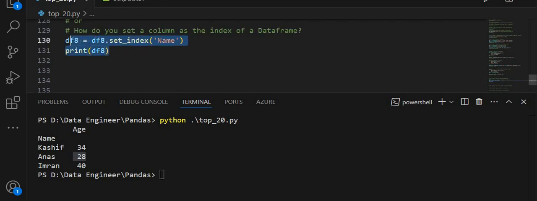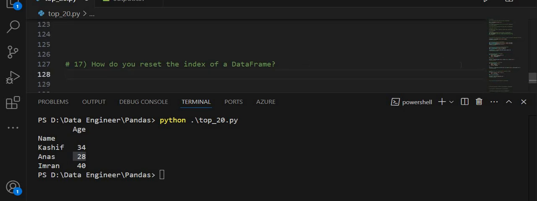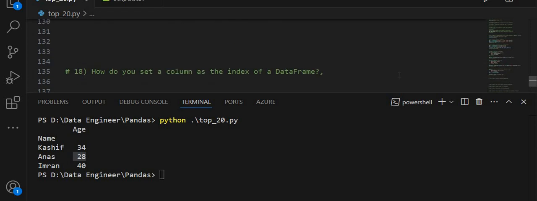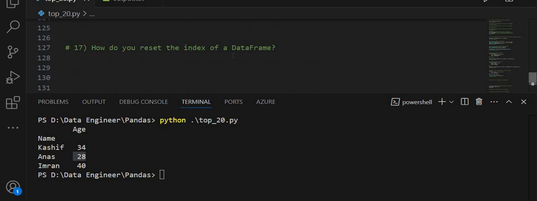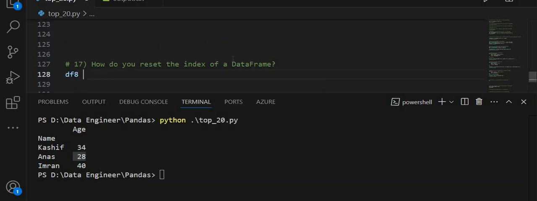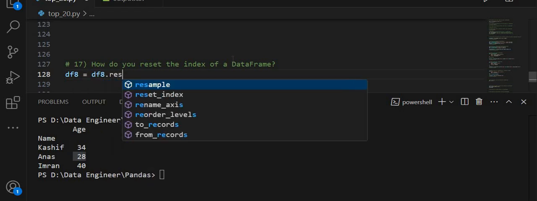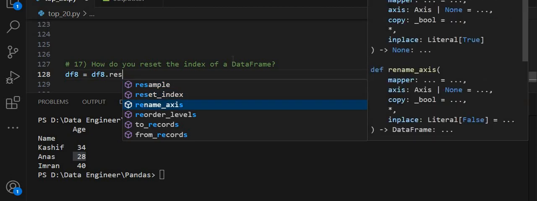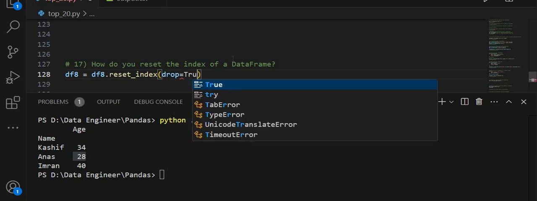This is the answer of question 18. Now for question 17, we set the index of a data frame. We have a data frame with the name df8, and I want to call df8 dot reset index, and drop is equal to true.